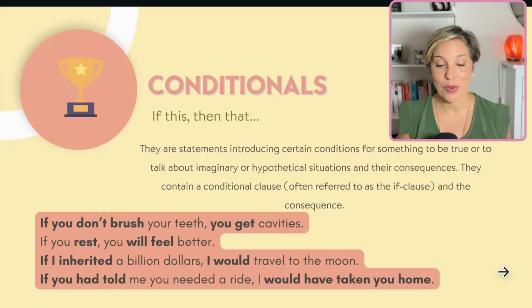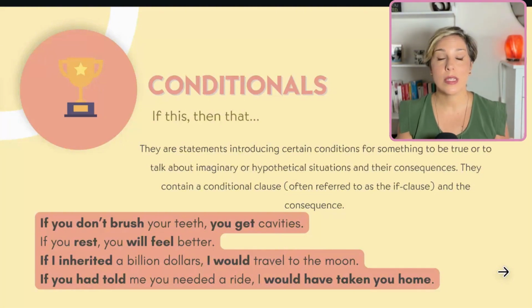Let's begin. Here we are with 3 more amazing grammatical structures that you need for your C1 level exams. So let me show you the first structure for today, which is the conditionals, of course. Conditionals are such a popular grammatical structure that you cannot miss them. But there are so many different types that I'm going to try to sum up all the information so that you can use them properly.